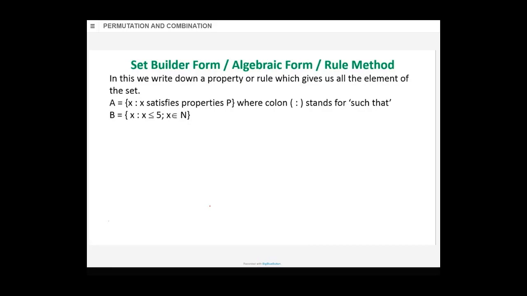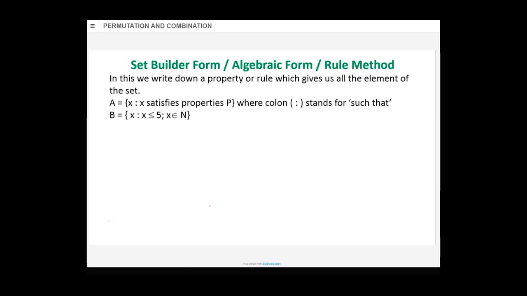Look at this example. B is equal to X such that X less than or equal to 5. That sign is less than or equal to 5. Semicolon, you should read it as "and". X belongs to, the E-type sign is belongs to, and N is natural numbers. I hope you know natural numbers. Natural numbers start from 1: for example, 1, 2, 3, 4, 5, 6. It starts from 1.